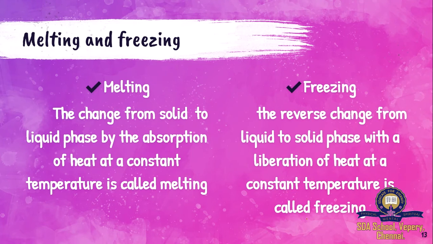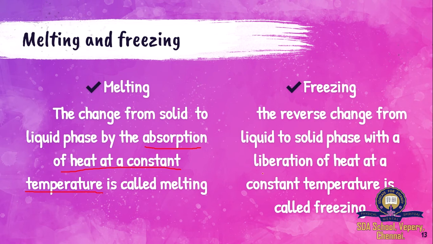We'll start with melting and freezing. What is melting? When a substance changes its phase from solid to liquid by the absorption of heat at a constant temperature, it is called melting. Whereas what does freezing mean? It is simply the reverse of melting. Here it turns from solid to liquid, and here it turns from liquid to solid.